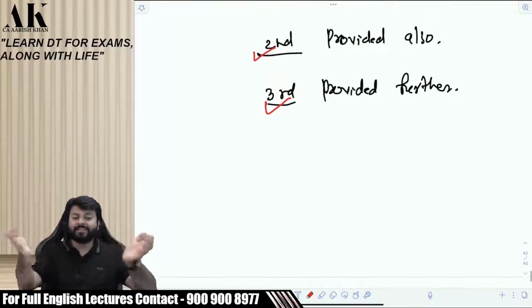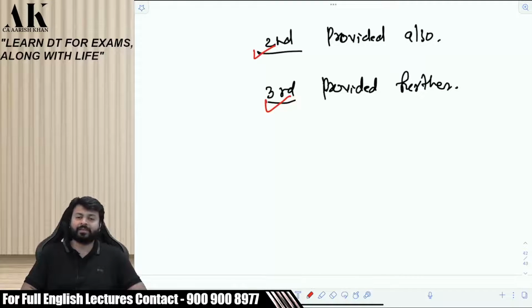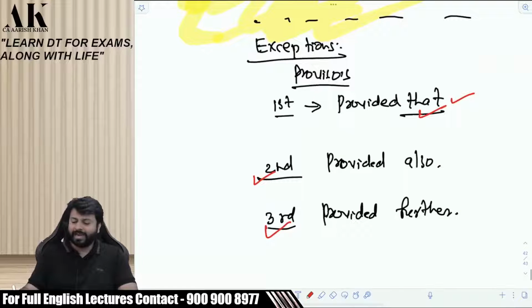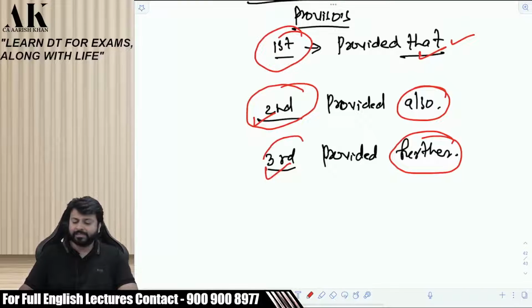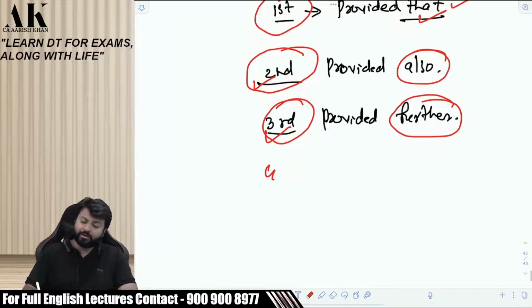Provided further that a student can enter after 7 a.m. if there is no electricity at his or her place. I have to create exceptions, right or not? So, from today onwards, whenever you see "provided that", it means which proviso? First. "Provided also" means which exception? Exception number 2. "Provided further" means exception number 3. Sir, what if there is a fourth exception?